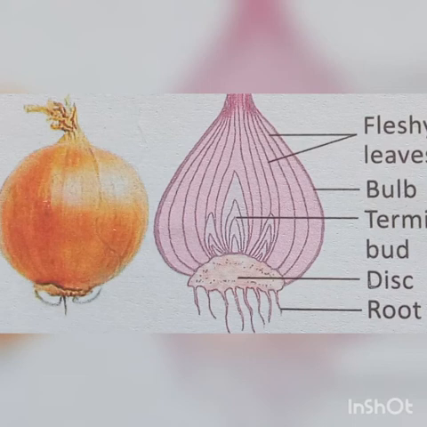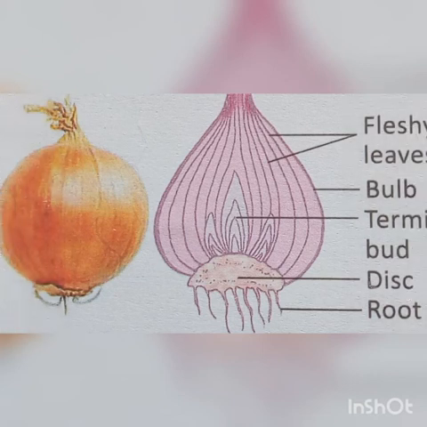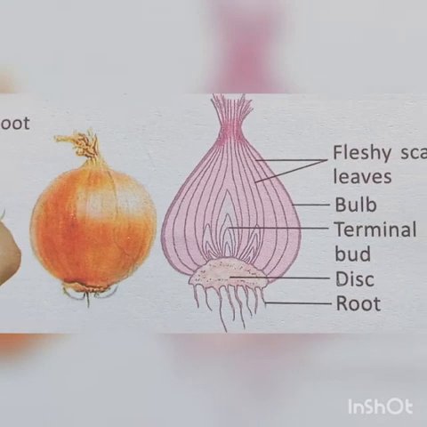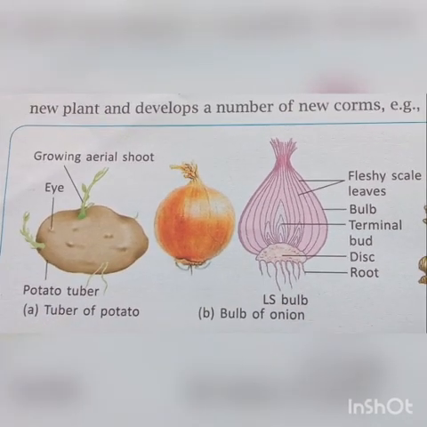Here the stem is highly condensed, and there are no internodes. Nodes are very close to one another, and from each node the roots are arising. So that is the onion bulb. If you keep this onion at home, you find that from each onion bulb you can get one plant. So that is vegetative propagation by condensed stem.